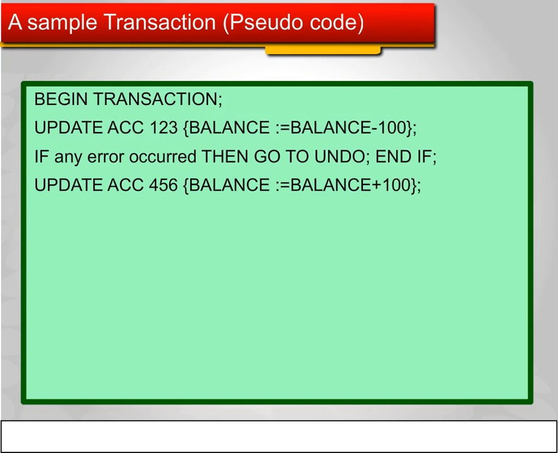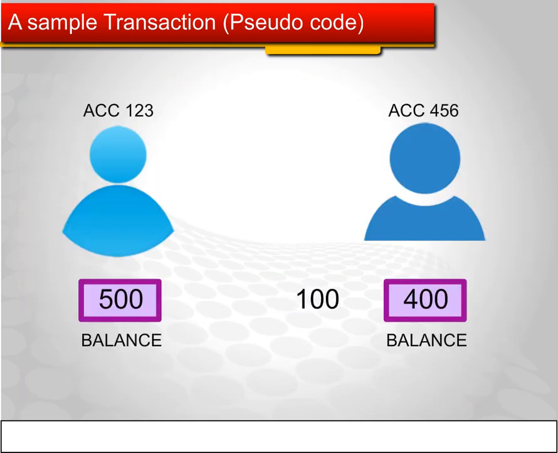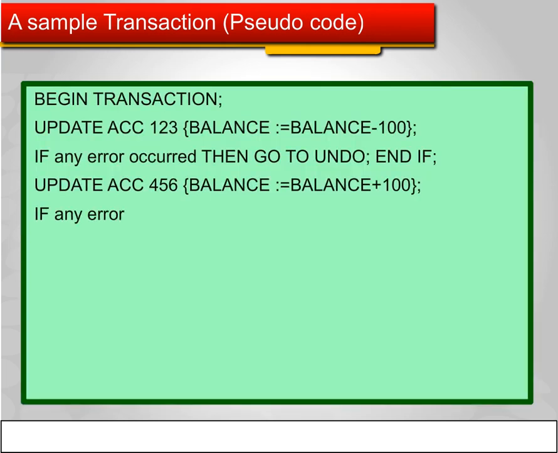Update account 456. Balance is equal to balance plus 100. If any error occurred, then go to undo and if.